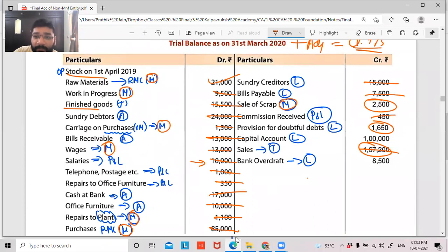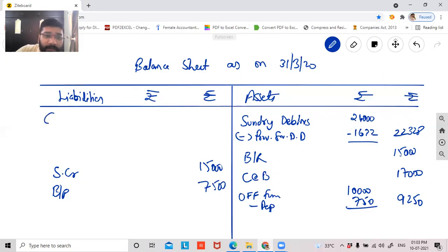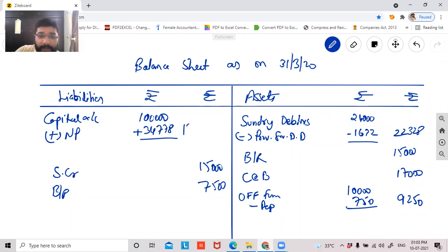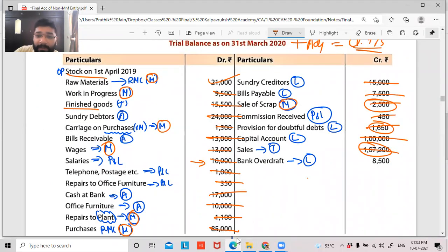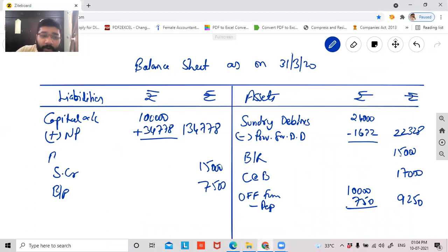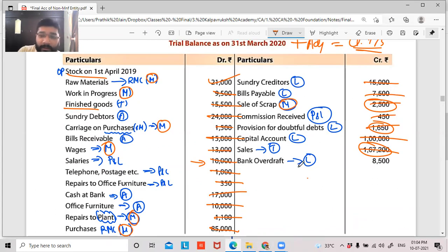Then comes your capital account 1 lakh, guys. Capital account 1 lakh in the inner column. 1 lakh rupees in the inner column. Add net profit. What is the net profit we got? 34,778. Is it? Yes, sir. So 1 lakh 34,778. Capital is done. Overdraft is 8,500. So bank overdraft is 8,500. Okay. So this also is recorded.